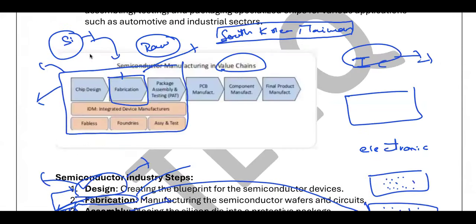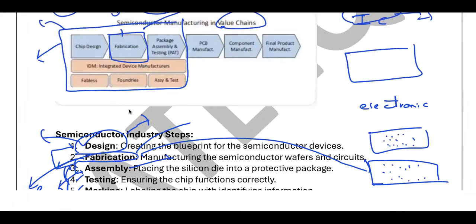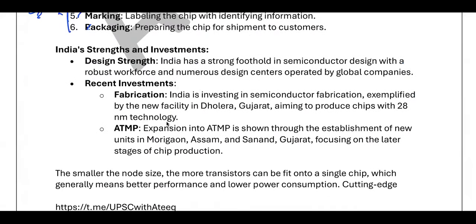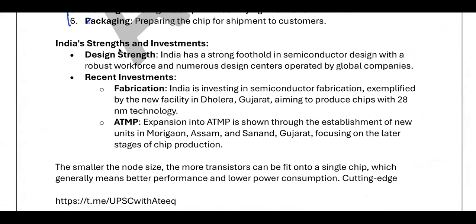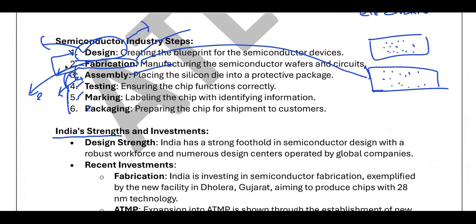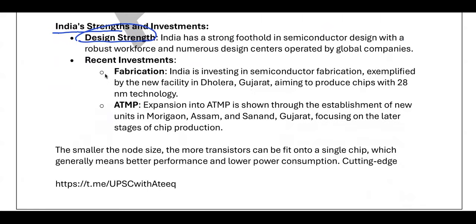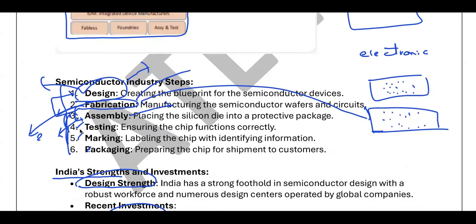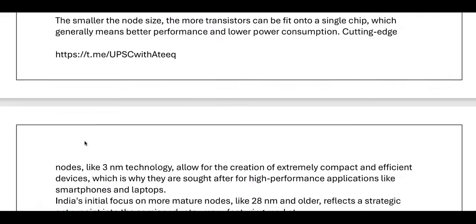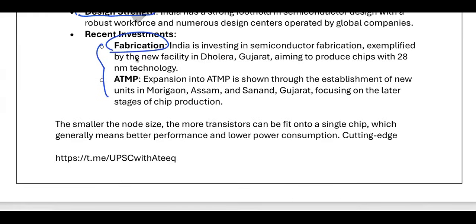Okay, so this is the context and the need we have discussed. Now, like I said, in all these steps, India is good at designing. Only recently, investments are getting into fabrication and the assembly, testing, marketing sector. Even in fabrication, the current fabrication is happening at 28 nanometer technology.